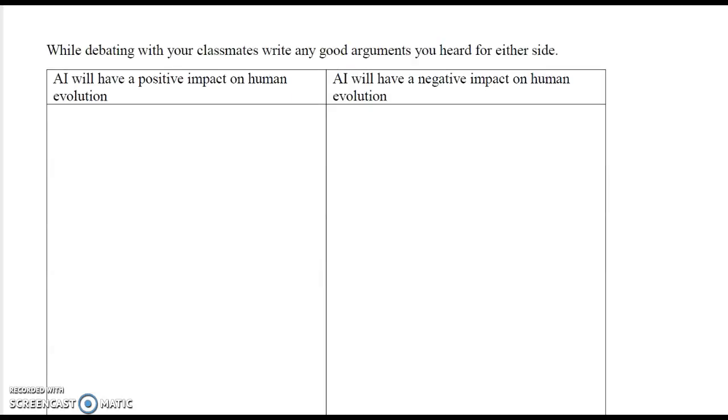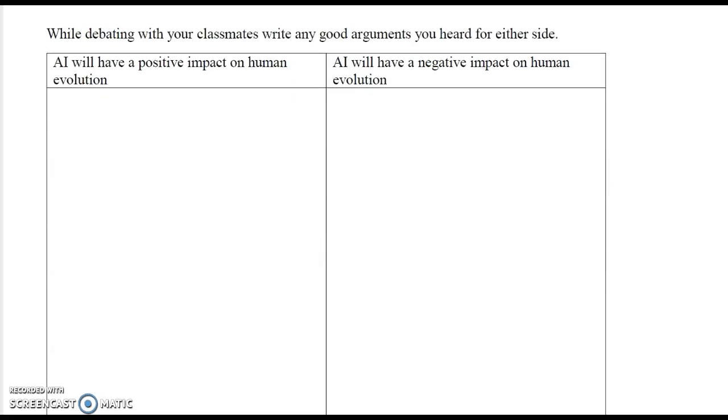Then we're going to split up the class based on what they chose. We'll put a line of students on either side of the room, and they're going to pair up with someone who has a conflicting viewpoint. Each student's going to have 30 seconds to make their claim and give their reasons for it. At the end of the 30 seconds, the students will be given time to record any information they find good into either the column for a positive impact or negative impact on human evolution. Also, at the end of the 30 seconds, the students will have an opportunity to flip sides if they want to.